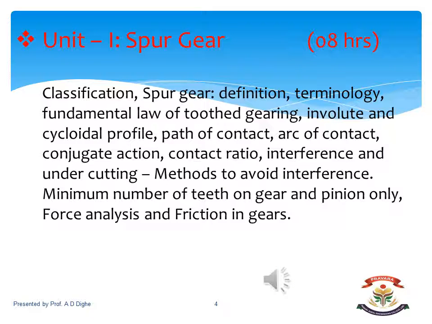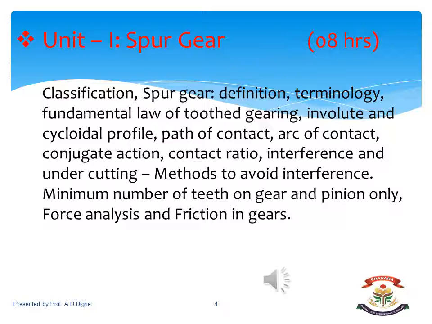Let us discuss the syllabus of this particular subject. The first unit is spur gear. So what are the contents of this spur gear? The first part is the classification of gears. In the classification, we need to classify them according to different conditions. The second part is the core part of a spur gear. It contains definitions and terminology.